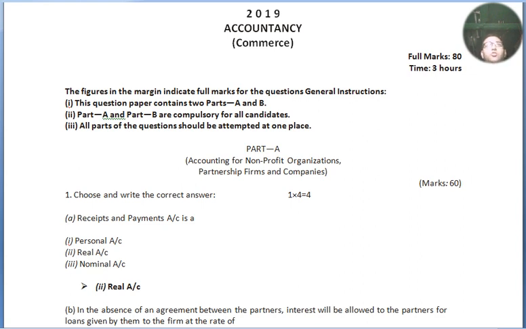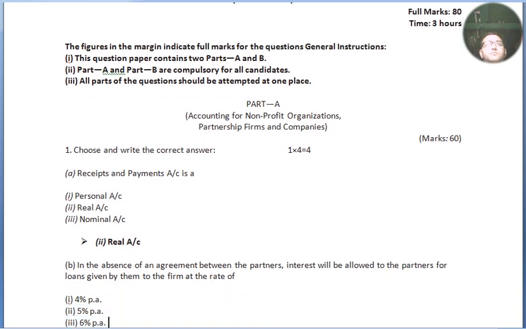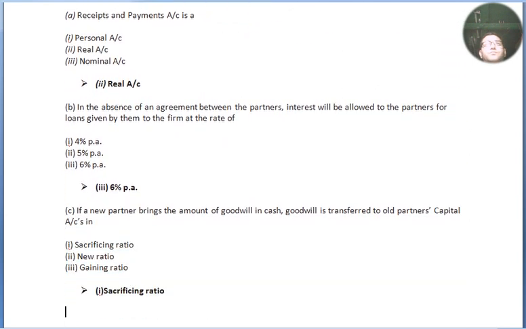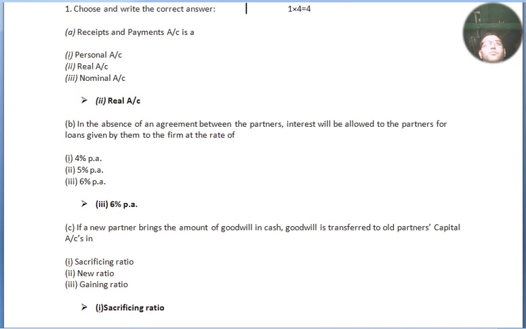Now let's begin with our question paper. Part A for 60 marks. Under this, the topics covered are the accounting for not-for-profit organization, partnership firms and companies. Let's begin with the MCQs. Question number 1. Choose the correct answer. That is MCQs, multiple choice questions. Choose and write the correct answer. 1 mark for each. There are 4 questions.